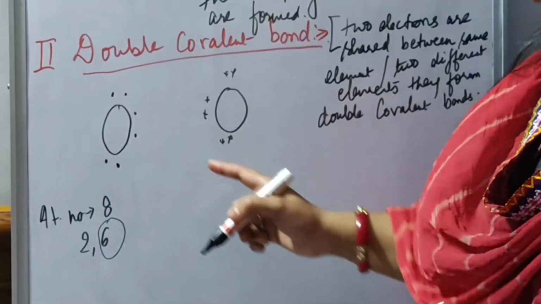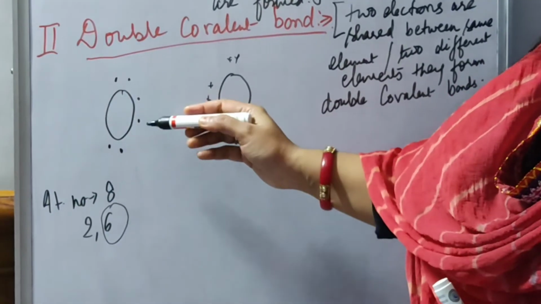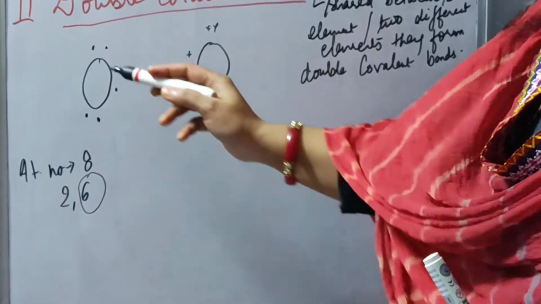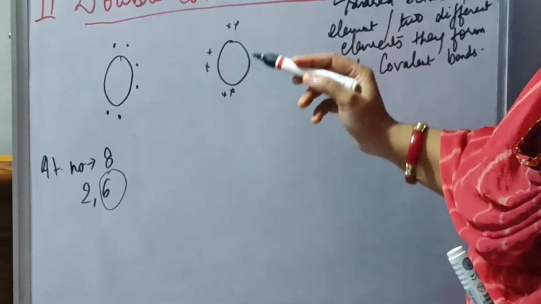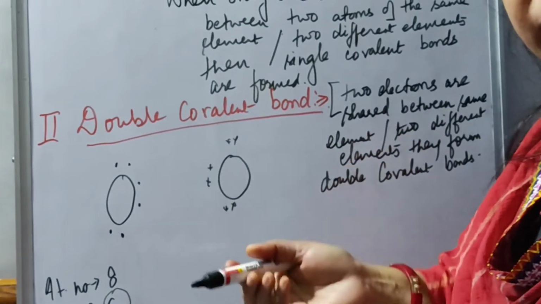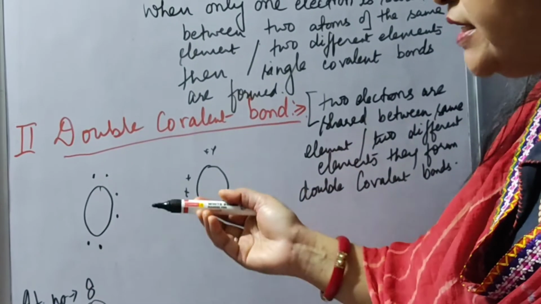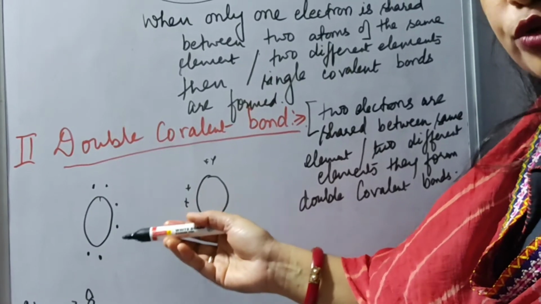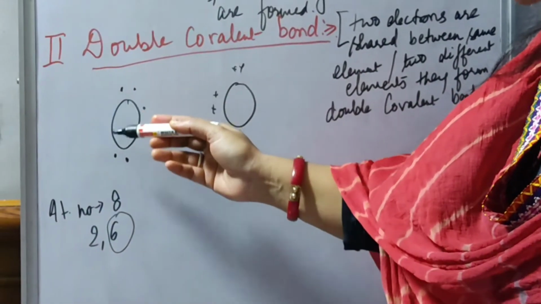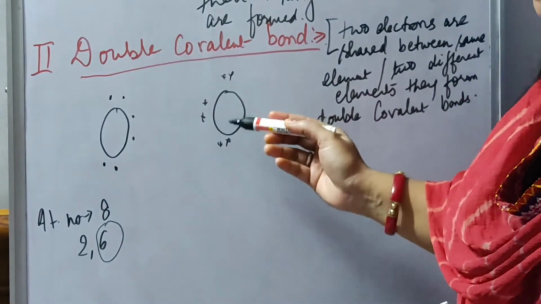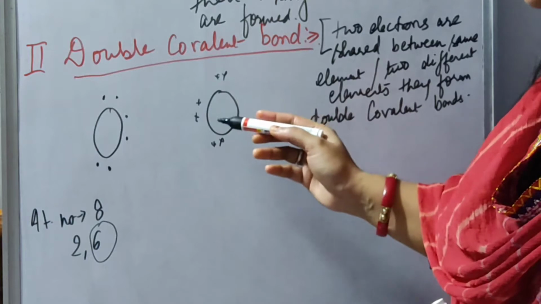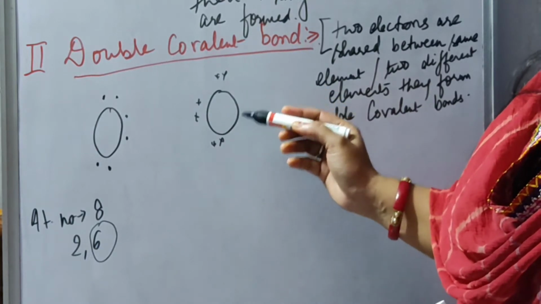Now this oxygen atom has 6 electrons, and this also has 6 electrons. To acquire stability, how many electrons does it need? Only 2. If it gains 2 more electrons, it will acquire a stable condition. Here also, if this oxygen atom gains 2 electrons, it will acquire a stable condition.